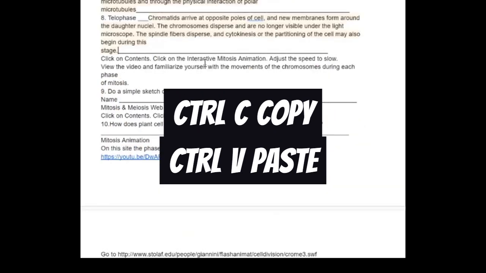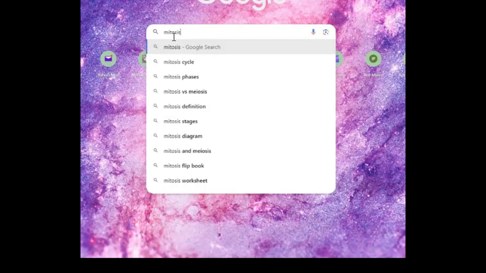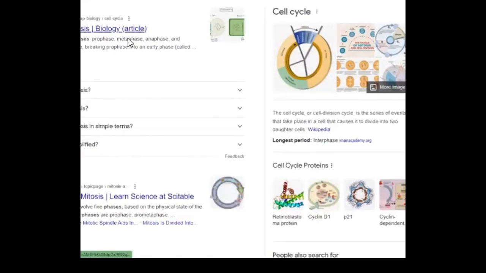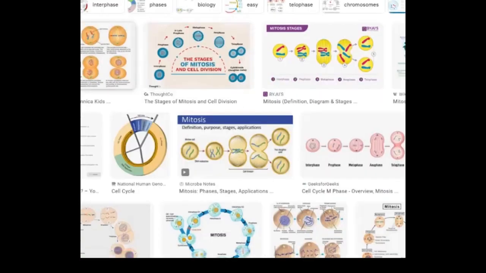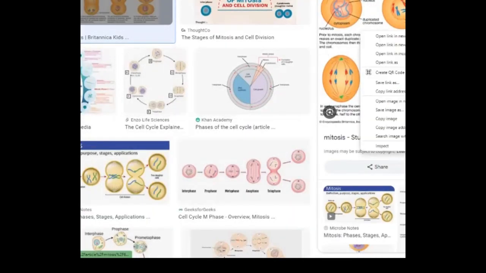All right, moving on to the next section. It says click on the contents of the interactive mitosis animation. I thought I put an animation on there. And what we're going to do is we're just going to copy a picture and put it in there. So go to images. Okay, so this has all of it in there. It kind of shows you the whole thing. So I'm going to right click. I'm going to save image as.